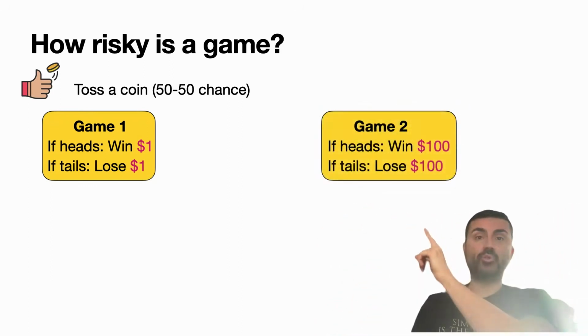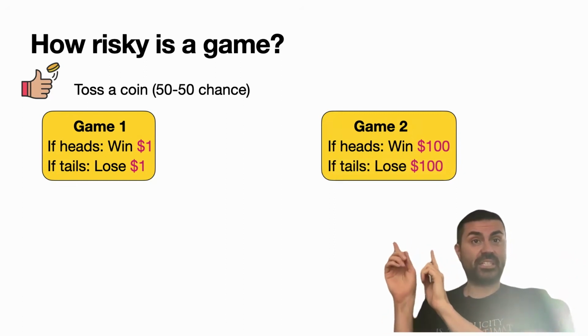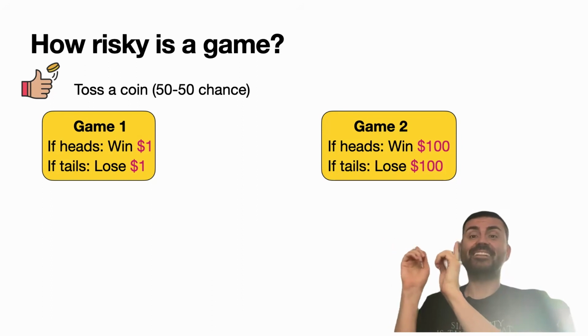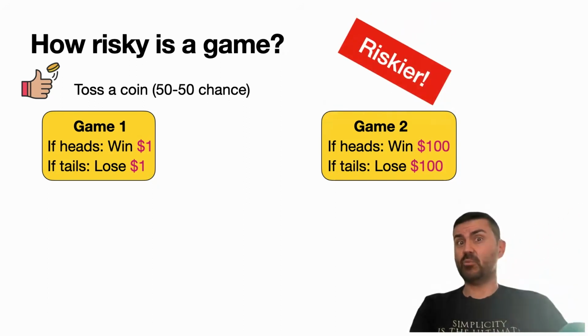Now you have another game, game 2. In game 2, if the coin lands in heads, still 50-50 chance, you win 100. And if it's tails, you lose 100. So question for you, which game is riskier? Well, it's clear that both are fair games, but the second one is riskier because yes, you may win $100, but you may lose $100. You just have to think about it a lot more.